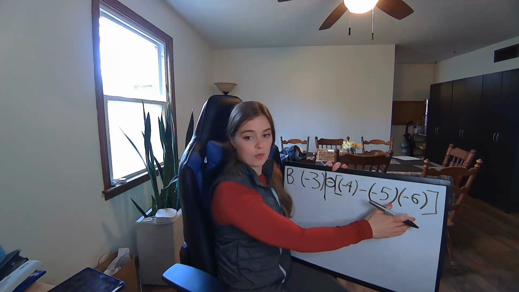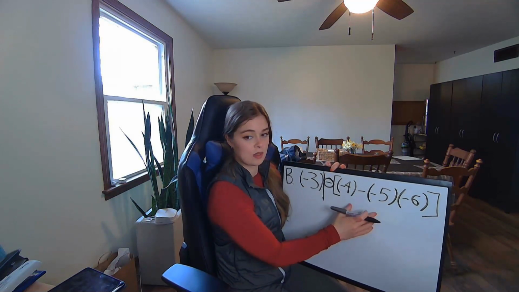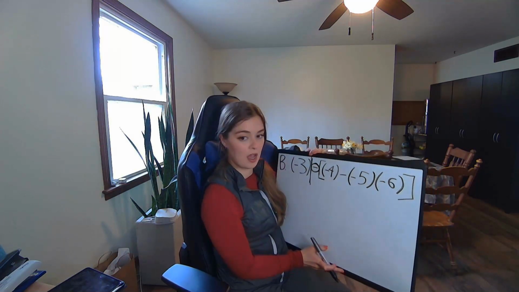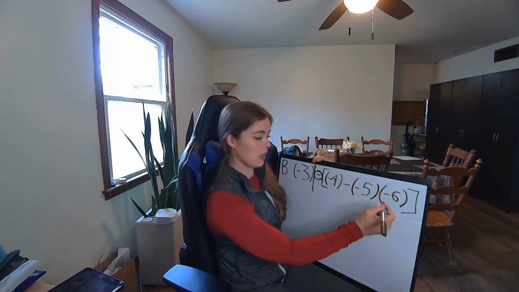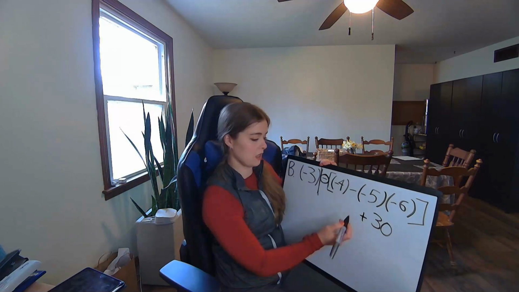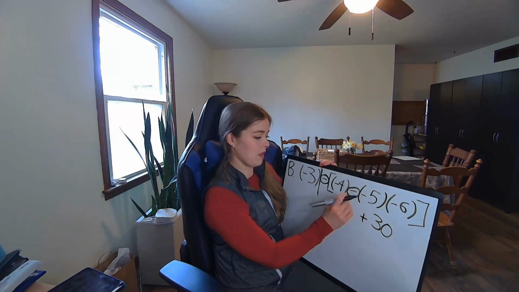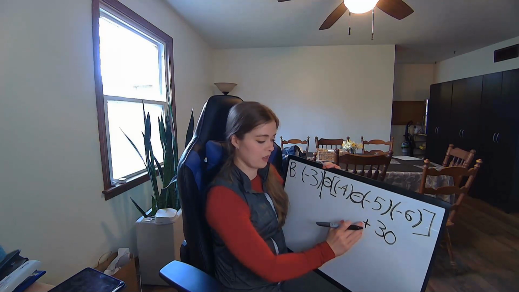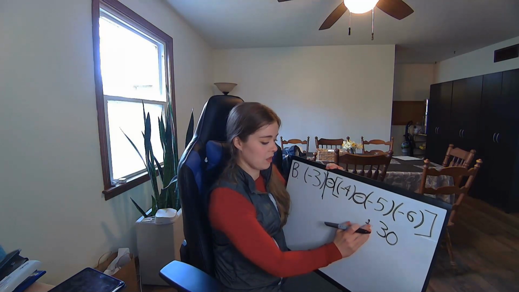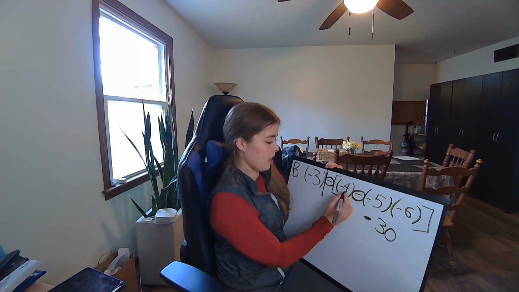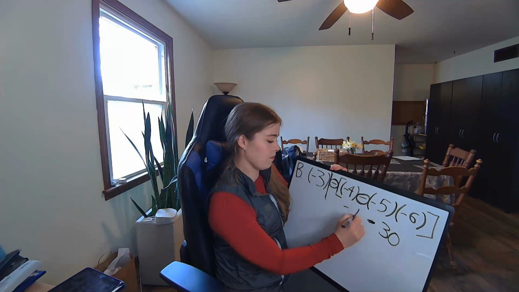Let's go ahead and solve left to right, parentheses inside of these brackets. So we have -5 times -6. Well, 2 negatives make a positive 30. Now, here's where we encounter a problem, because there's also a negative sign right here. This negative sign, it's like it's being multiplied by everything. So it's overwriting the positive and making it a negative. So we're going to go ahead and do that right now. So we have -30. Then we have -4.